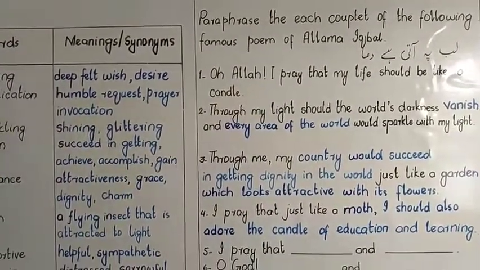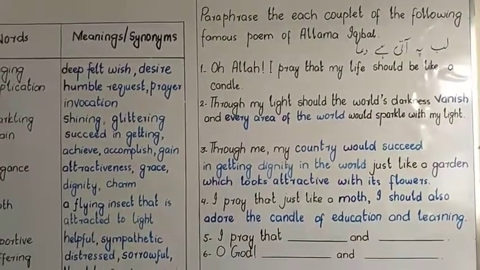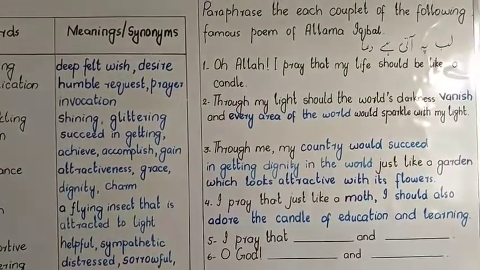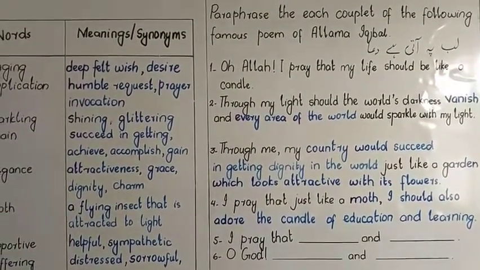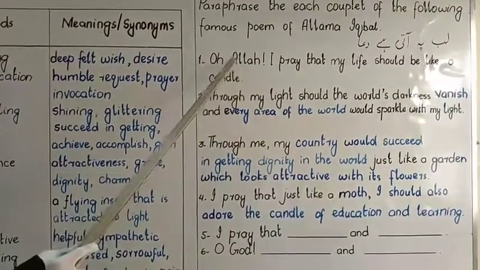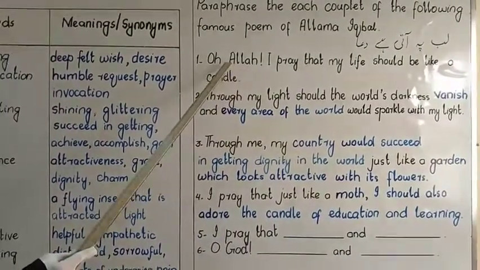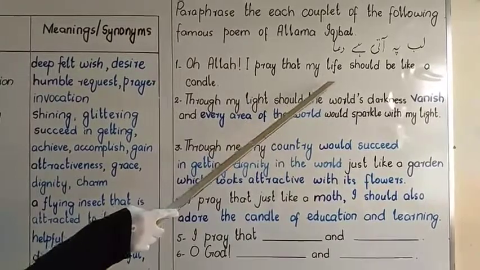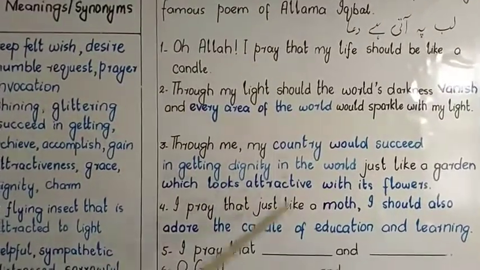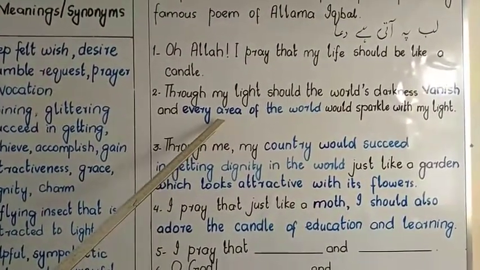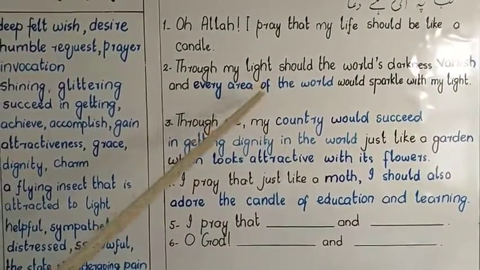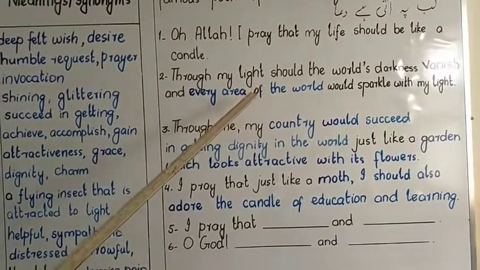And I am reading the poem from the book. So the first couplet is, my longing comes to my lips as supplication of mine, O God, may like the candle be the life of mine. And this has been done in the book for us, and its paraphrasing is, O Allah, I pray that my life should be like a candle. So similarly, we have to paraphrase all the couplets, and you can see that there are some words written in blue color. So these are actually blanks and we have to fill them and we have to paraphrase these couplets.